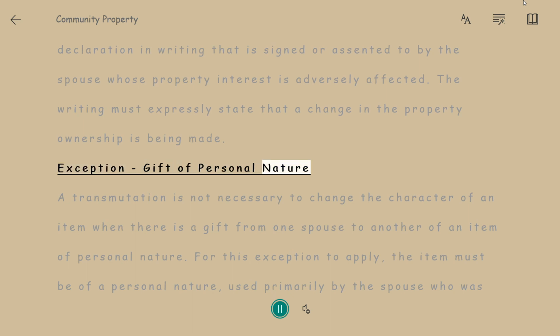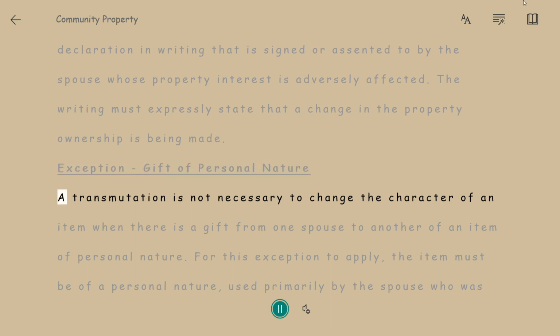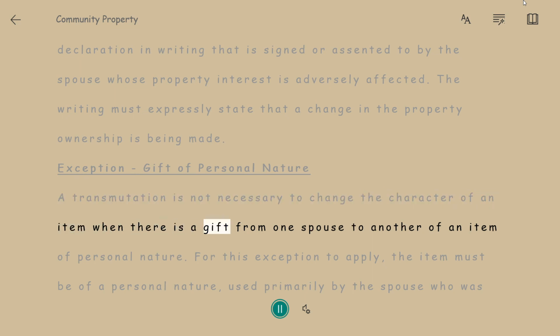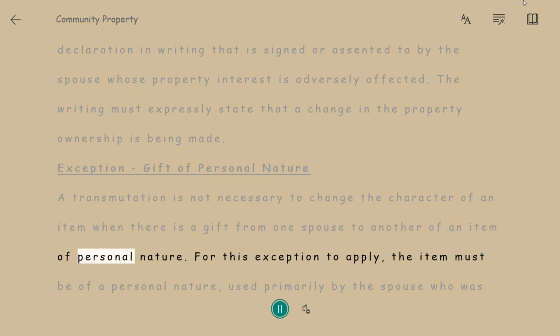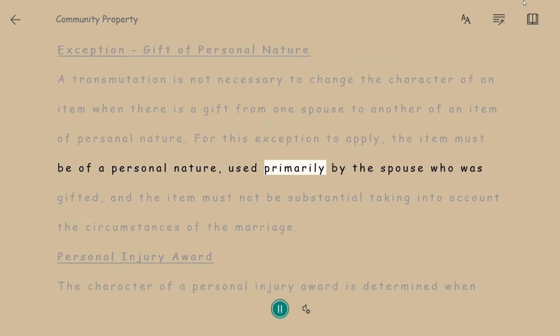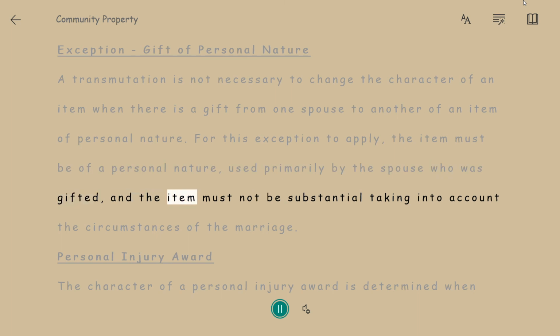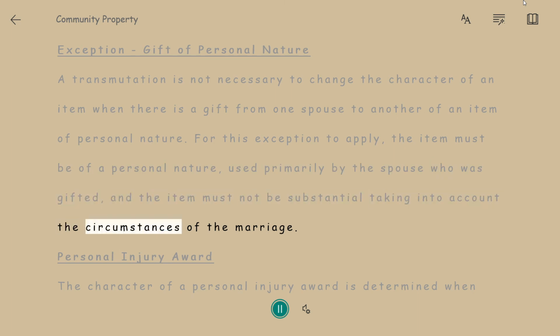Exception: gift of personal nature. A transmutation is not necessary to change the character of an item when there is a gift from one spouse to another of an item of personal nature. For this exception to apply, the item must be of a personal nature, used primarily by the spouse who was gifted, and the item must not be substantial taking into account the circumstances of the marriage.